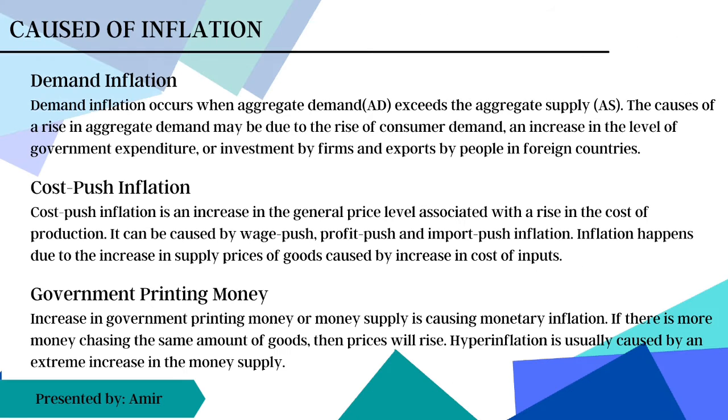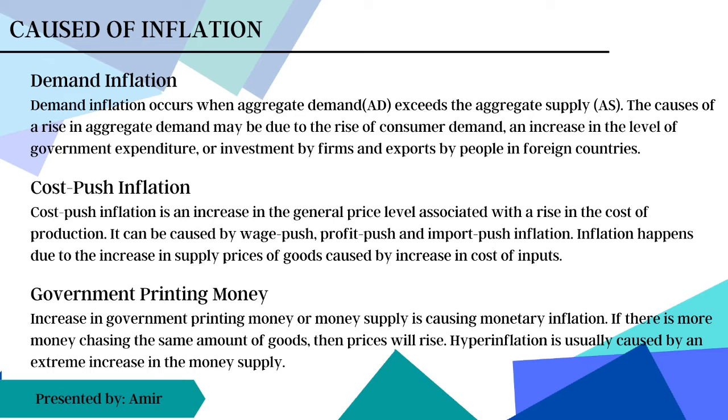Causes of inflation. There are three causes of inflation, which are demand inflation, cost-push inflation, and government printing money. Demand inflation occurs when aggregate demand exceeds aggregate supply. The causes of a rise in aggregate demand may be due to a rise in consumer demand, an increase in the level of government expenditure, a rise in investment by firms, and an increase in demand for the country's exports by people in foreign countries, or maybe a combination of the four.